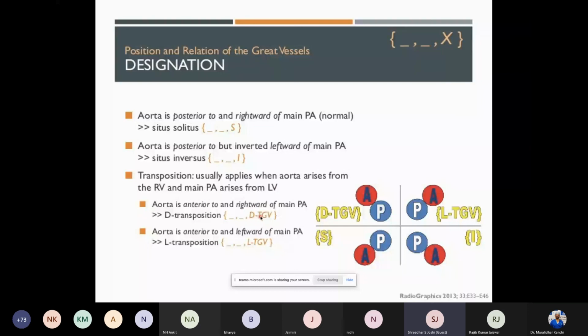Now there are two types of this transposition, based on whether the great vessels D loop or L loop, whether they take a right loop or a left loop. D transposition and L transposition at the end of the day are clearly transpositions, but anatomically the looping is in the opposite direction. Remember, in both transpositions, the aorta is anterior and the PA goes posterior. As simple as that. The moment the PA goes posterior, it is more likely to be a transposition heart. If the aorta comes to the right side, it is a D transposition. If the aorta goes to the left side, it is called a levo transposition of the great arteries. This is again a CT explanation of the same.